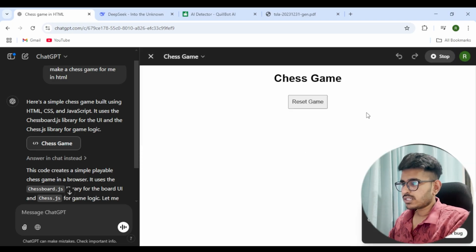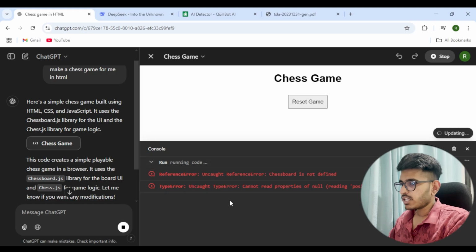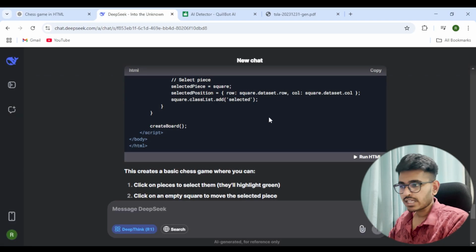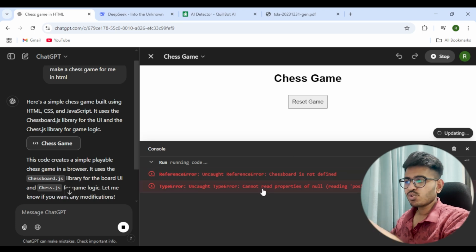Okay, so it says something, cannot preview your code. Let's reset and fix bugs. There are many things happening in the background. It is updating the code. But clearly it is not able to come up with the chess game in the first go, as contrary to this where it has come up with the game. So it might take some time to update it.